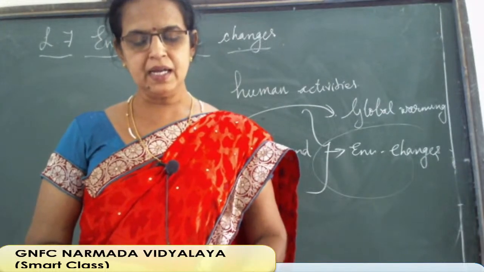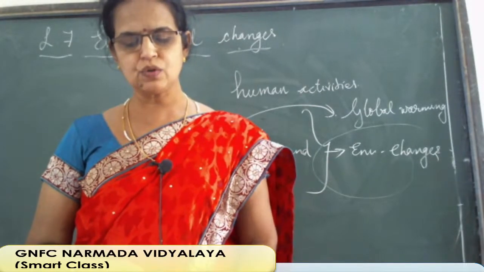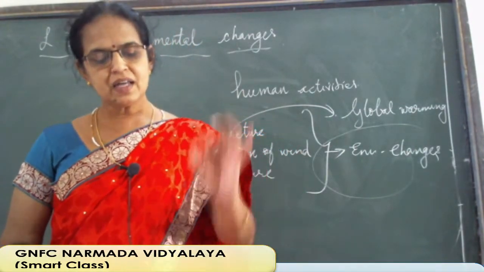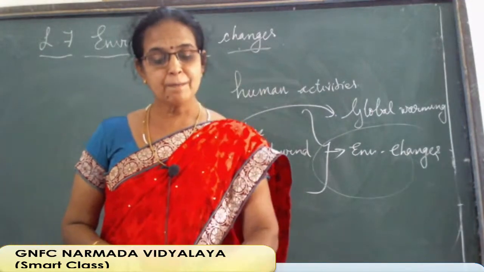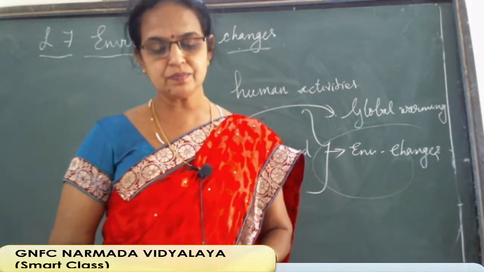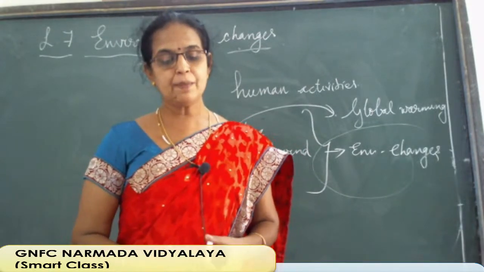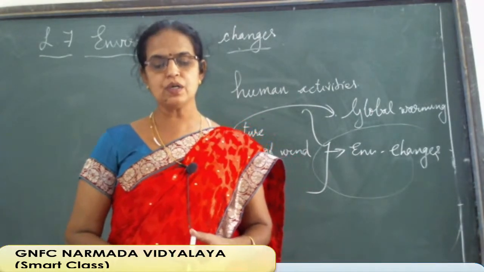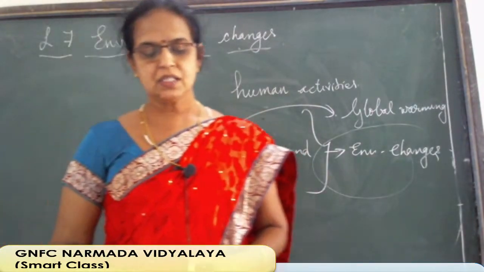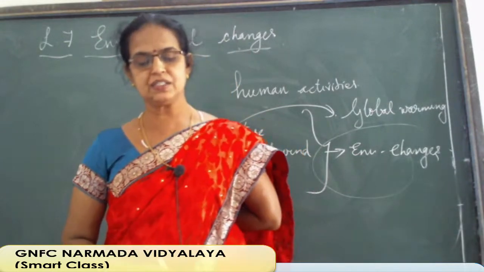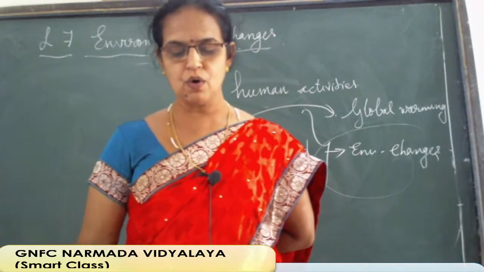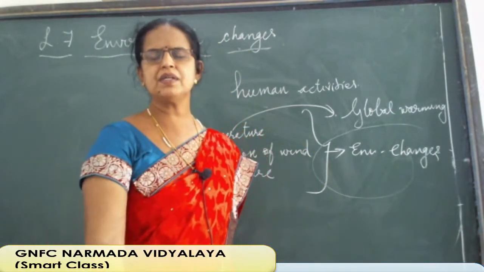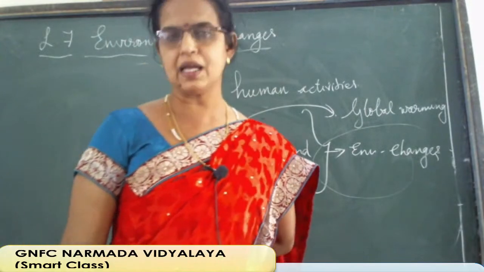Like that Brazil 38 degrees Celsius, 25 degrees Celsius cold, 250 centimeter rain. Norway 10 degrees Celsius heat, minus 40 degrees Celsius cold, 50 centimeter rain. Philippines 35 degrees Celsius heat, 30 degrees Celsius cold and 300 centimeter rain. Saudi Arabia 45 degrees Celsius heat, 29 degrees Celsius cold and 10 centimeter rain. So here 10 centimeter, otherwise 50 centimeter means very less only, scanty rainfall.